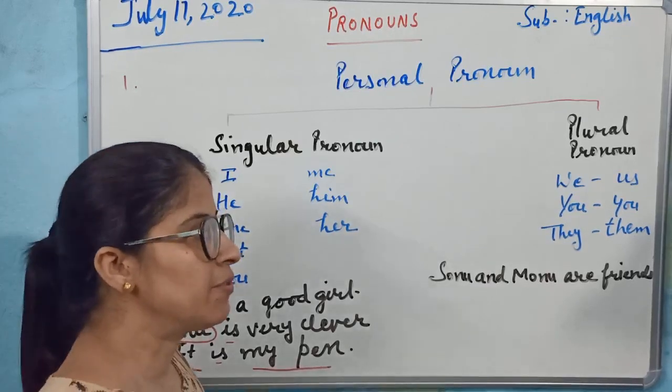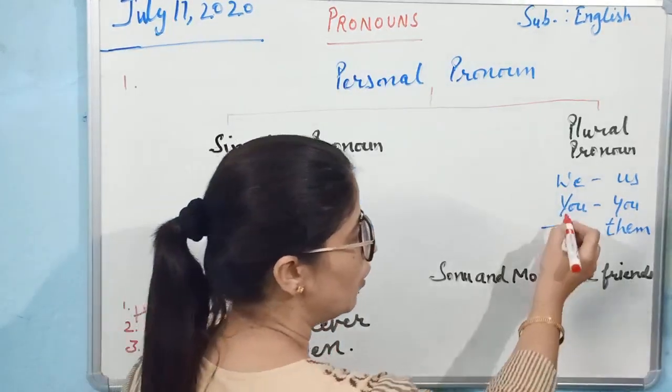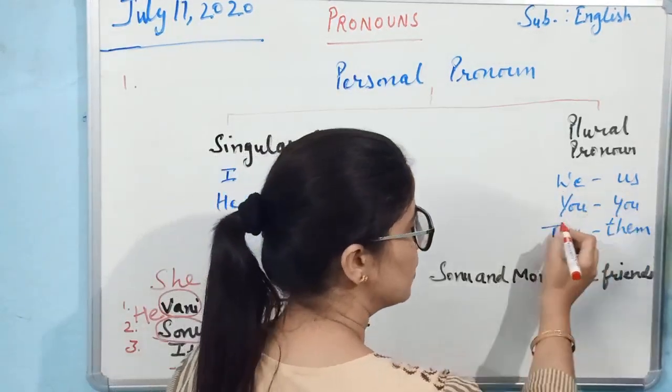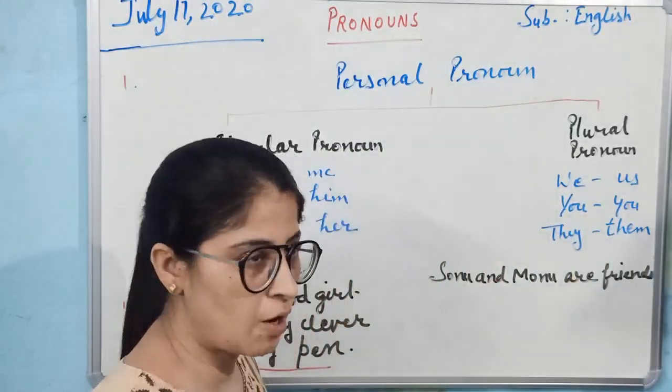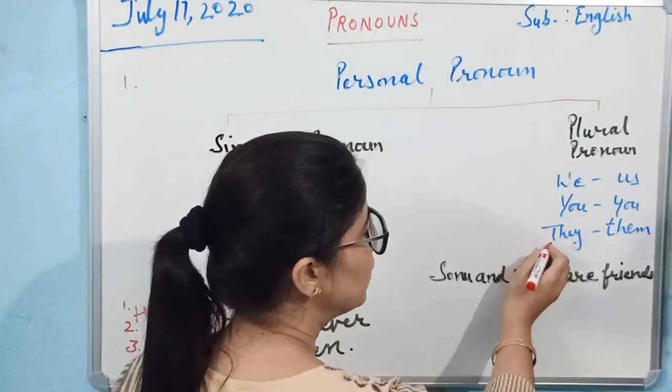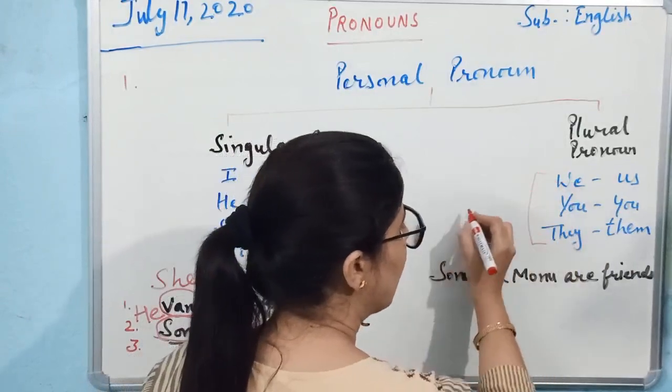Now let us discuss what plural pronouns are. We, us, you, they, them, all these are plural pronouns. We, you, they, all these are used as subjects.